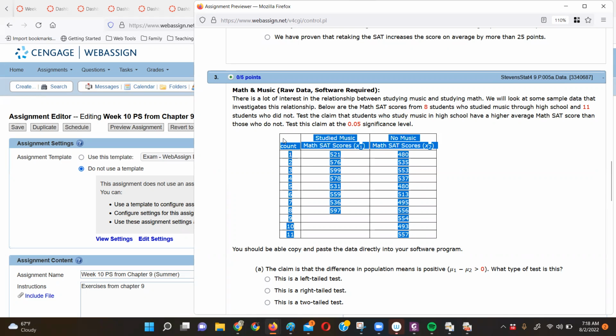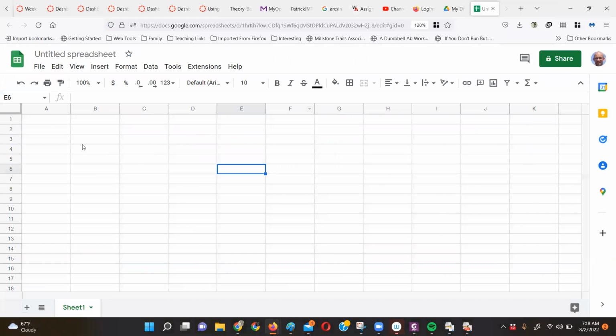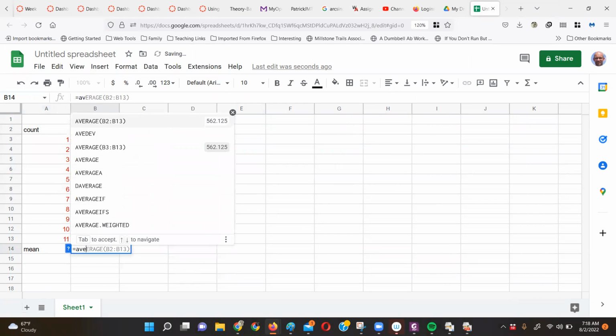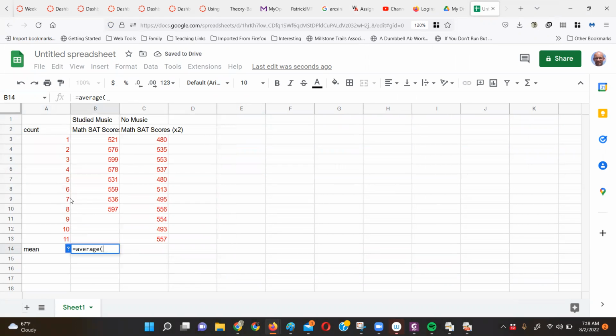So I'm gonna just copy this to my clipboard memory, because I don't want to have to calculate the means and everything by hand. So I'm gonna go to a spreadsheet. I'm gonna paste them in. Okay, so then I'm gonna calculate some means and standard deviations. So the mean, remember on the spreadsheet, we do average. You can use some other applet to give you the mean and the standard deviation if you want. So that's the mean SAT score for people that studied music.